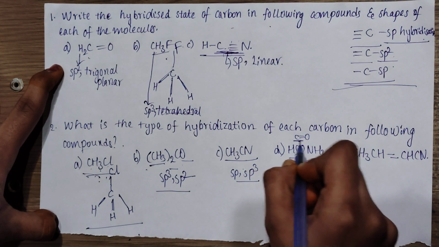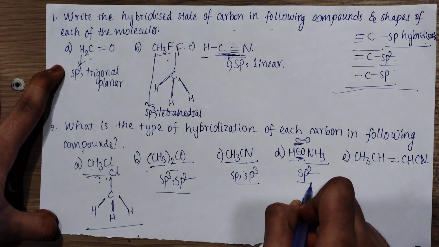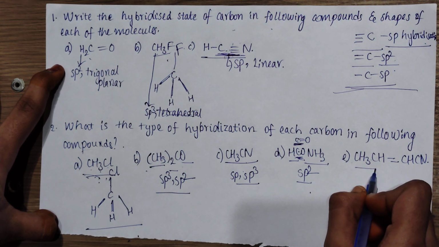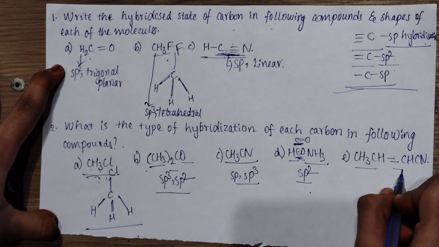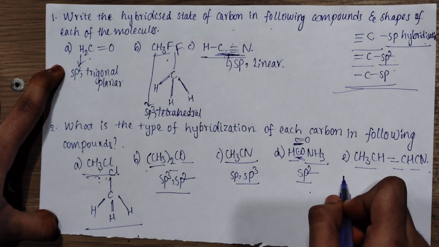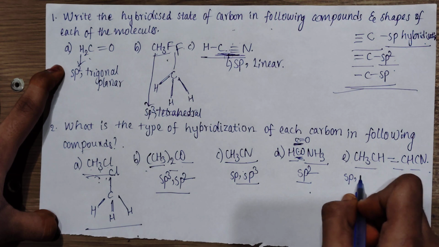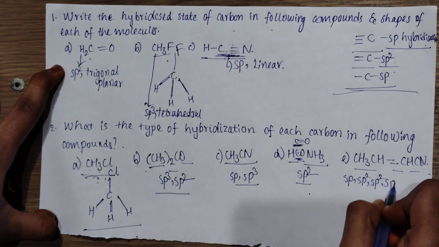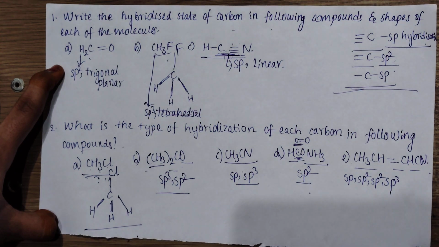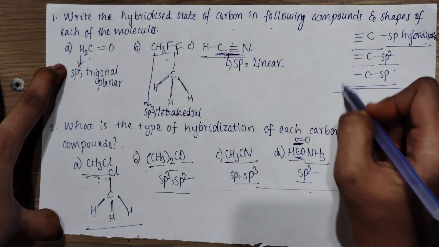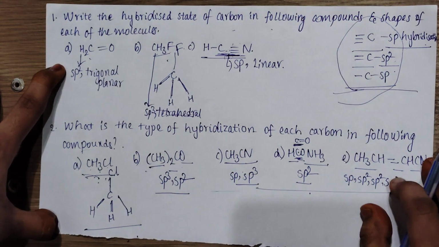So a double bonded carbon will undergo sp2 hybridization, and while coming to CH3CH=CHCN, the carbon atoms will undergo sp2, sp2 and then sp3 hybridization. So we can answer all these questions based on these 3 points.